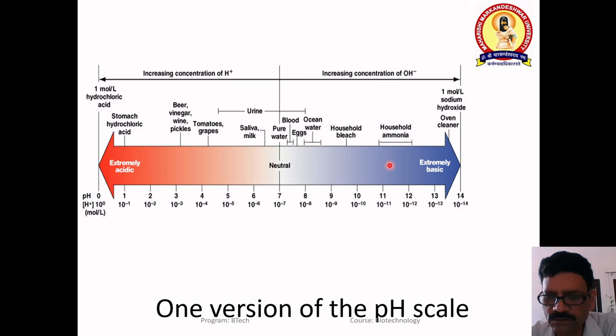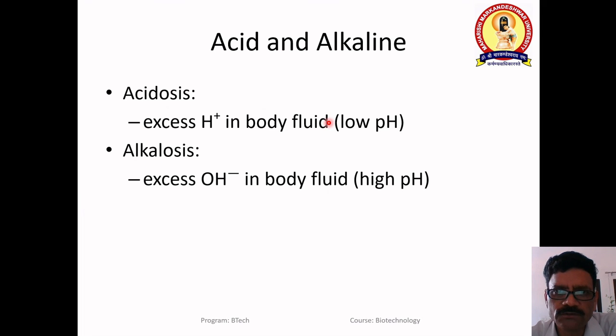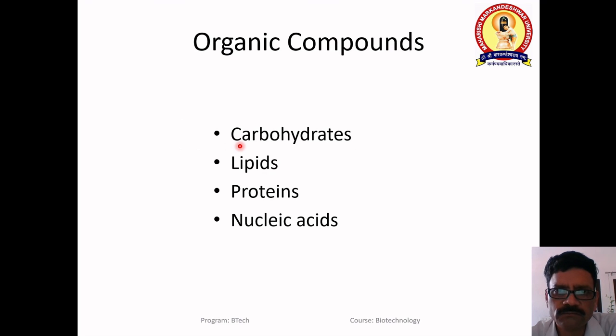This is the pH scale, and these are the values given for different household items: tomato, saliva, blood, household bleach, ammonia, and so on. They have different pH values. Now for acid and alkali: an excess of hydrogen is called acidosis, and an excess of hydroxyl groups is called alkalosis. When the body does metabolism, these are either released or absorbed, and based on that, the body faces acidosis or alkalosis reactions.